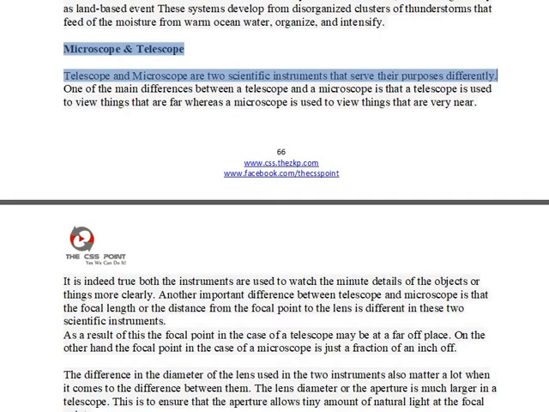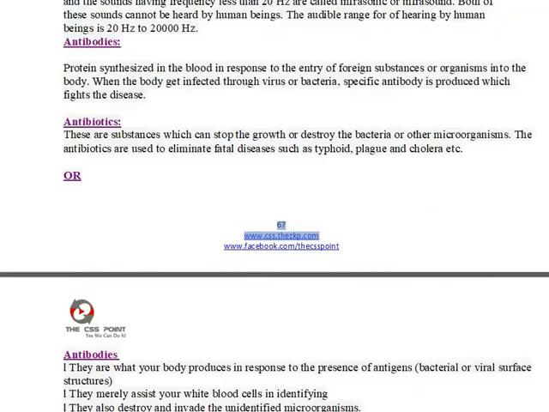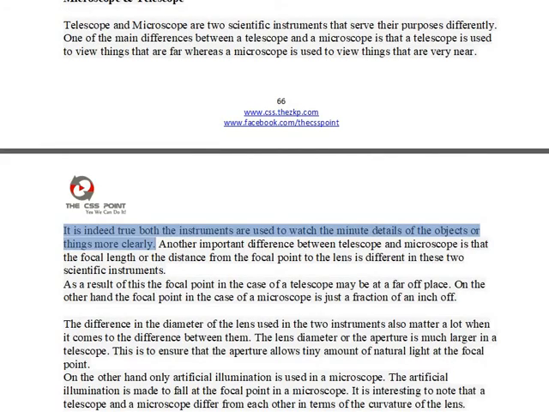Telescope and microscope are two scientific instruments that serve their purposes differently. One of the main differences between a telescope and a microscope is that a telescope is used to view things that are far, whereas a microscope is used to view things that are very near. Indeed true, both the instruments are used to watch the minute details of the objects or things more clearly.